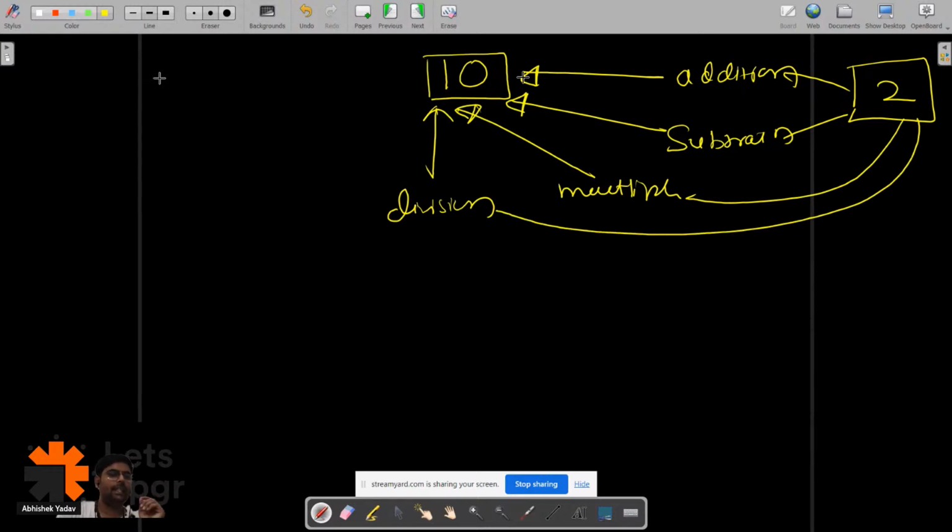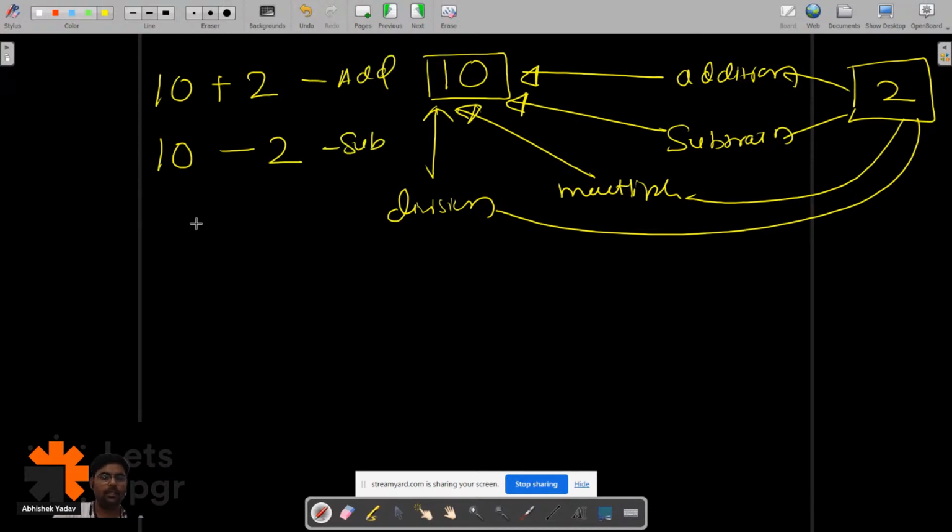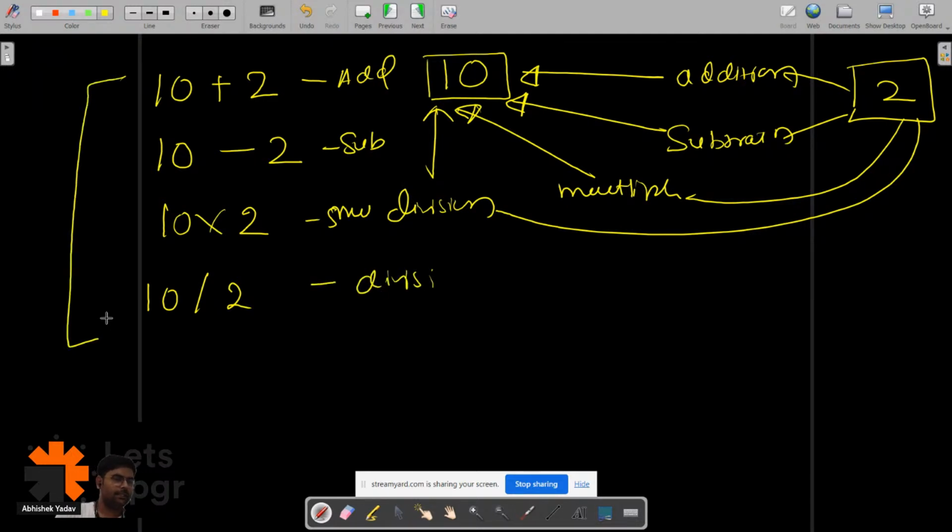So you will write 10 plus 2, 10 minus 2 for subtraction, 10 into 2 for multiplication, and 10 divided by 2 for division. Everything is correct, and you will get 12 here, 8 here, 20 here, and 5 here. No issue till this point.